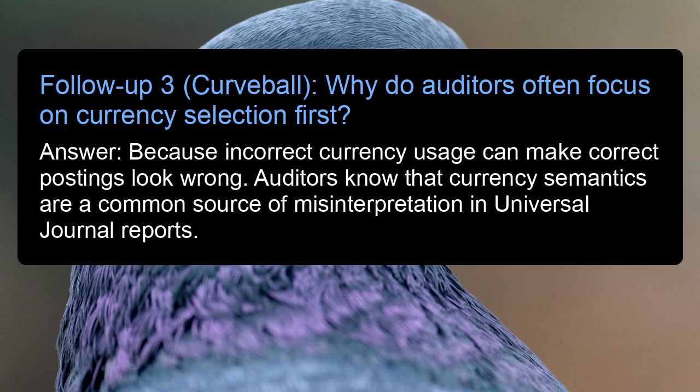Follow-up 3. Curveball. Why do auditors often focus on currency selection first? Answer: because incorrect currency usage can make correct postings look wrong. Auditors know that currency semantics are a common source of misinterpretation in Universal Journal reports.